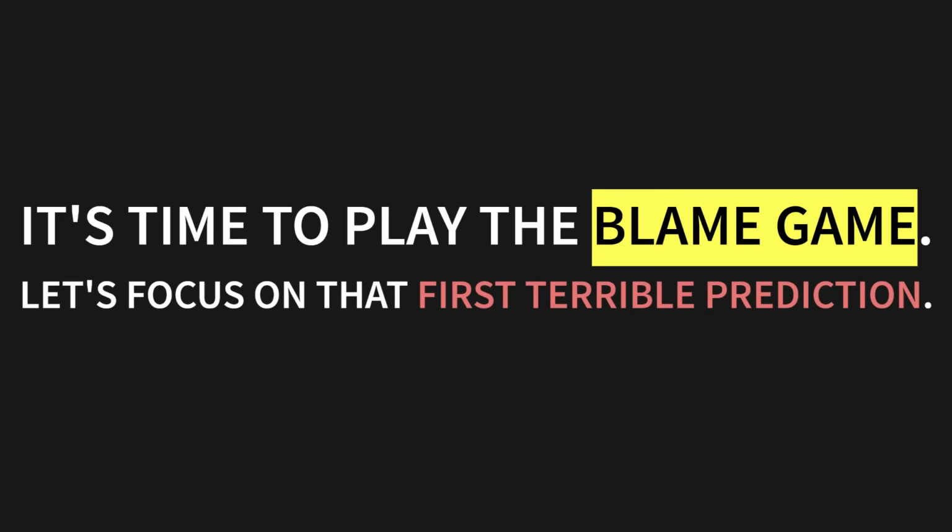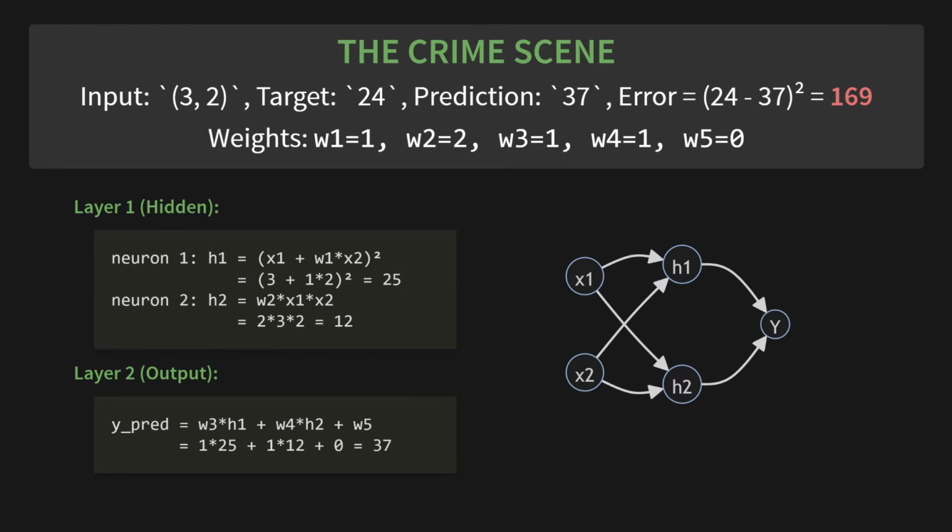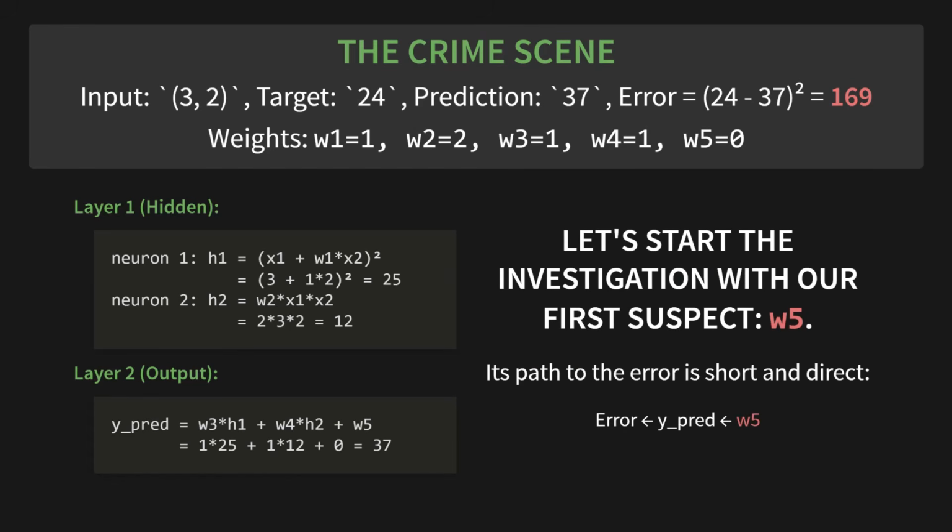Let's focus on that first terrible prediction. You can see the crime scene laid out here. The input was 3, 2, the target was 24, but our network predicted 37. The error was a massive 169. Let's start the investigation with our first suspect, W5. Its path to the error is short and direct. As the diagram shows, the error comes from the prediction, and the prediction is directly influenced by W5.